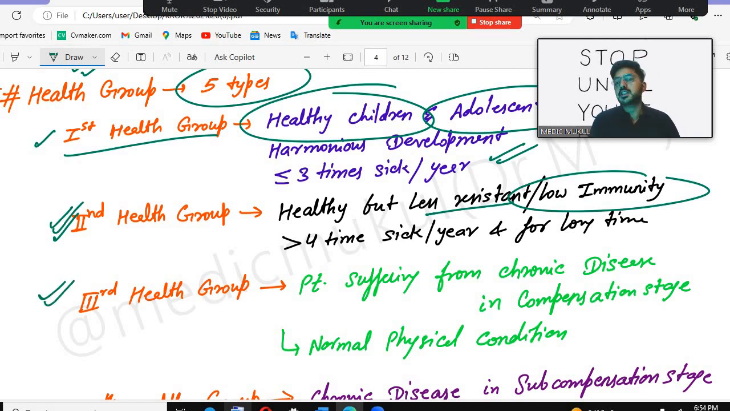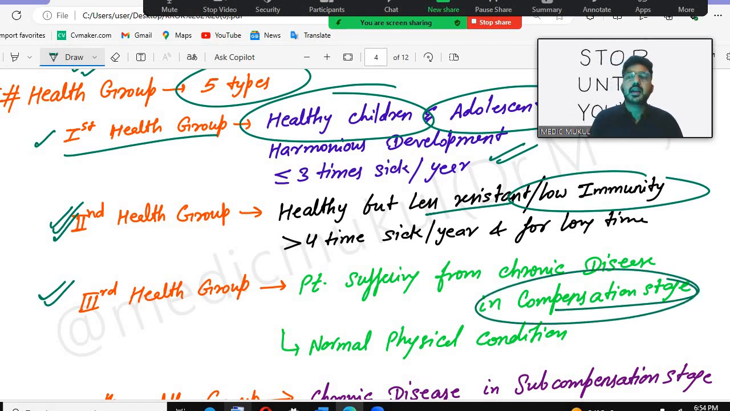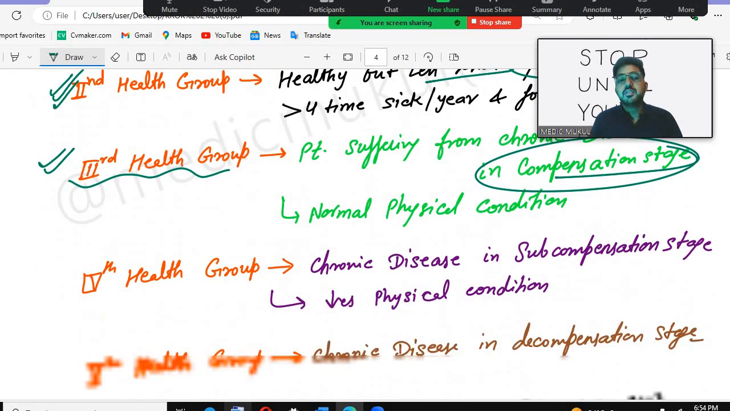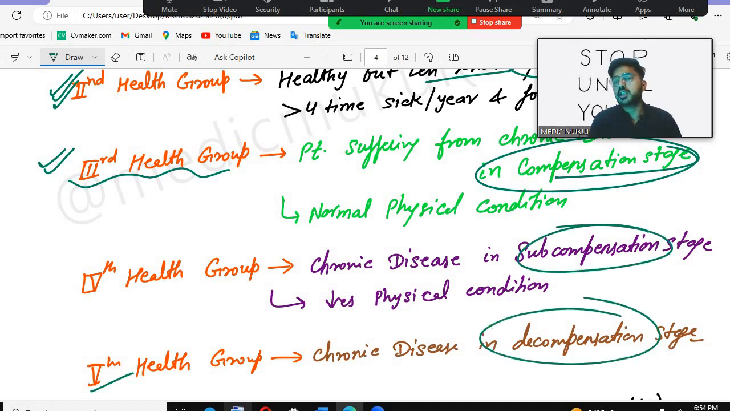Third health group: the patient suffering from a chronic disease in the compensation stage. The patient is suffering, but there is a compensation stage with normal physical condition, able to do some household work and go to work. All that comes under the third health group. Fourth health group: chronic disease in subcompensation stage. Fifth health group: chronic disease in decompensation stage. Means in the third health group, the patient has the disorder, but our body has a compensation mechanism that tries to compensate for that disorder, like for example alkalosis and acidosis.